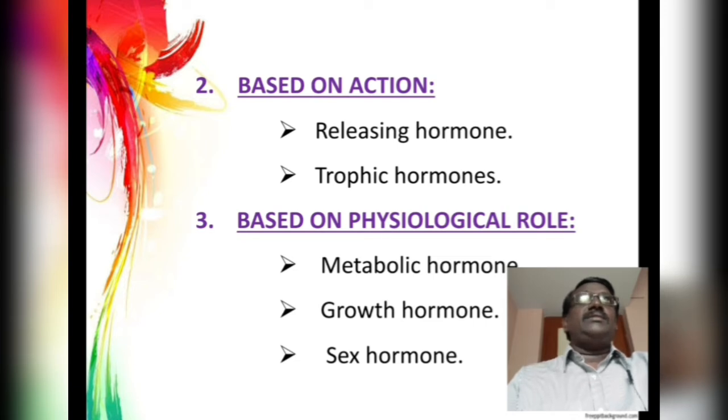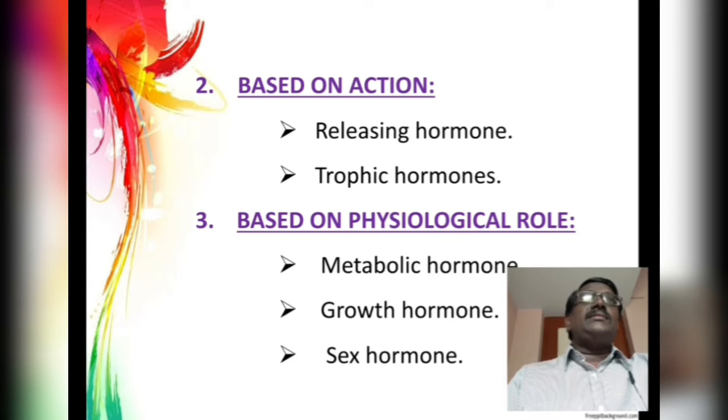Thyroxine is known as a metabolic hormone, because the basal metabolic rate depends on the level of thyroxine. If the thyroxine level is imbalanced, different types of disorders will occur. Likewise, insulin is also a metabolic hormone because it is involved in the regulation of the glucose level in our blood.